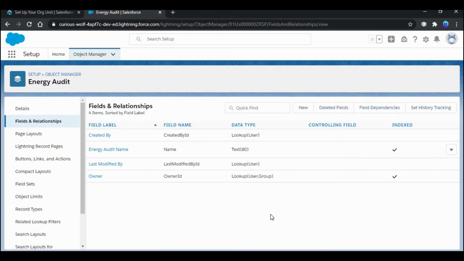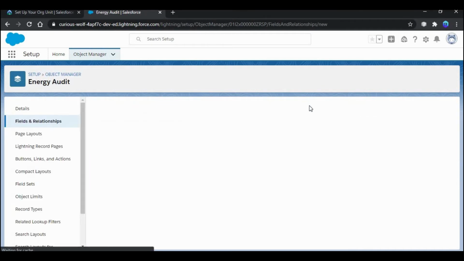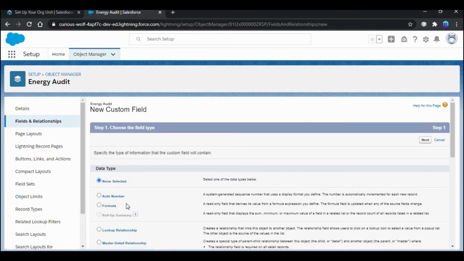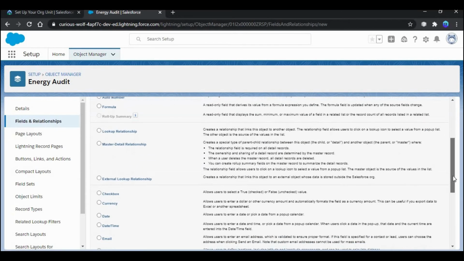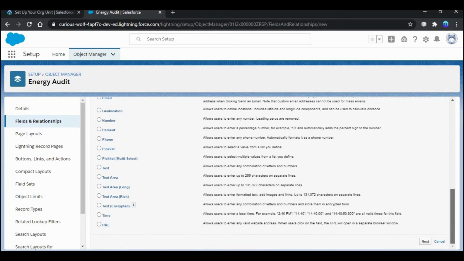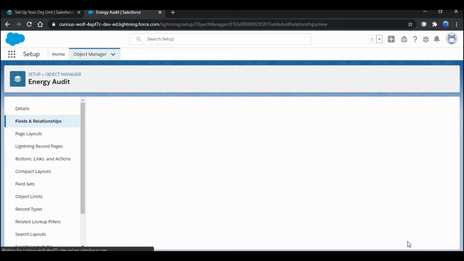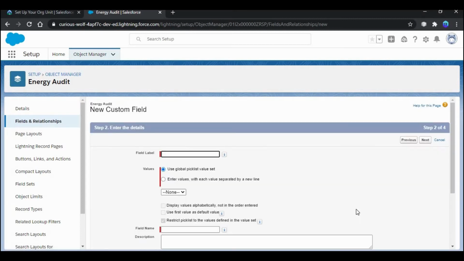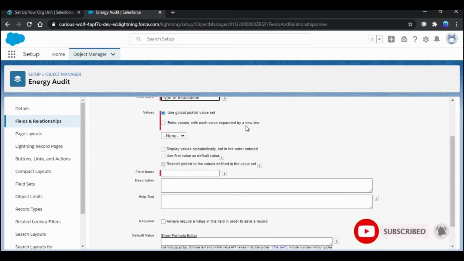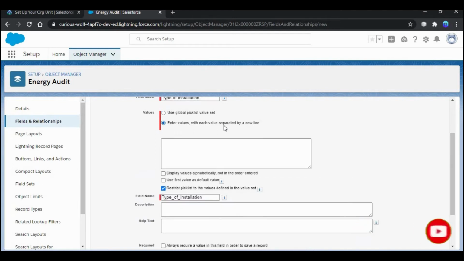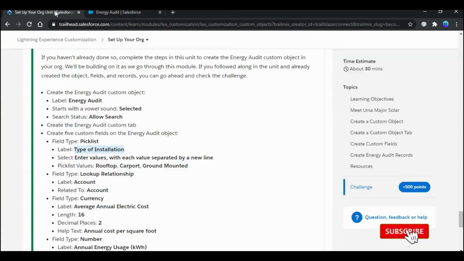First we need to create a picklist field. So click new and choose the field type as picklist. And click next. For field label, give it as Type of Installation, and for values, select enter values with each value separated by a new line, and mention the given values here.